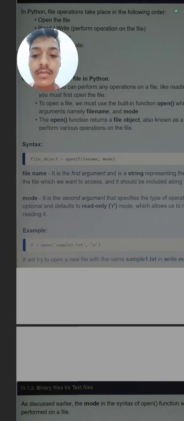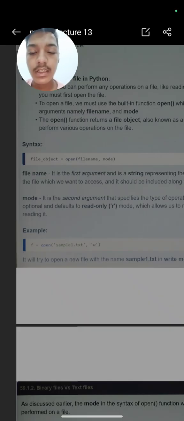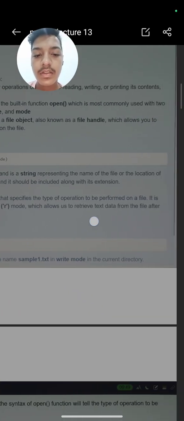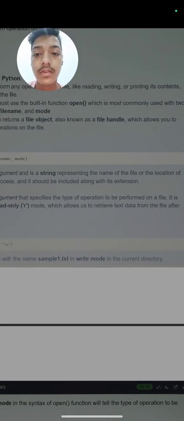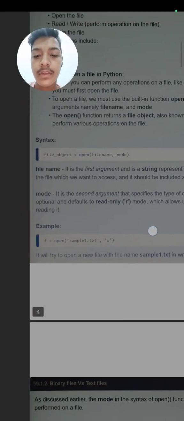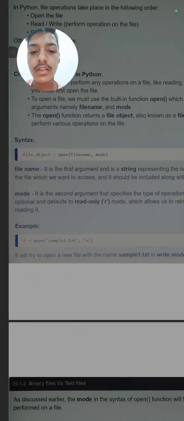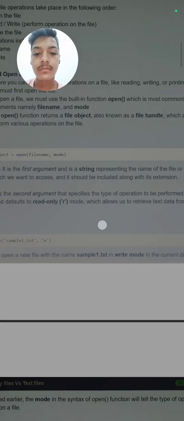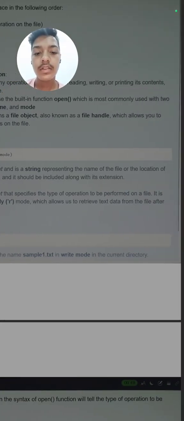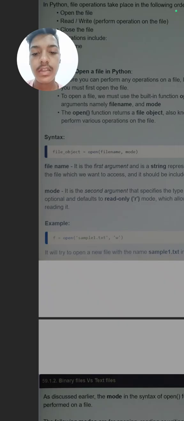Next is what is mode. It is the second argument, as I have highlighted here, that specifies the type of operation to be performed on a file, means the operation which we want to perform on a file. It is optional and defaults to read only, means if we do not give any, it will just do the read operation, and we can only read. Or if we give any operation, we can perform that operation, which allows us to retrieve text data from the file after reading it.